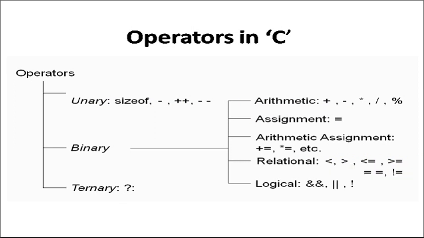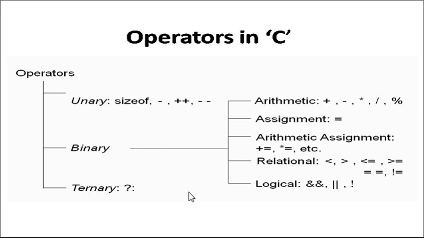The examples of unary operators are sizeof, unary minus, plus plus, that is incrementation, and minus minus, that is decrementation. The binary operators are further categorized into arithmetic operators, assignment operator, arithmetic assignment, relational and logical operators. And there is one more category called ternary operators, which are nothing but question mark and colon. So an expression is nothing but the combination of operators and operands.